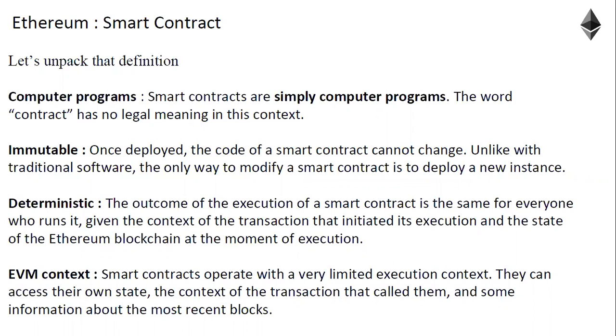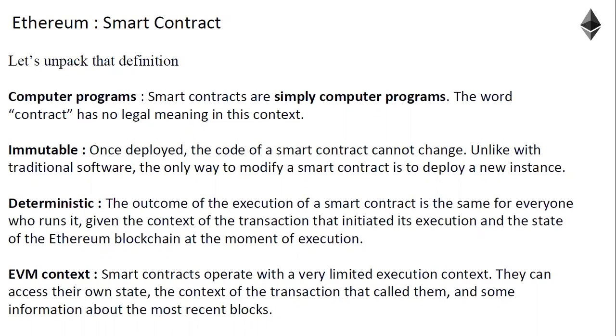Okay, and unlike with traditional software, the only way to modify a smart contract is to deploy a new instance. That means if there is a new agreement or new business rules based on which you want to have a smart contract, you can't update the old one. You need to create a new smart contract with updated rules. The old one will be there, but you will just change the API. Okay, from front end to back end, you will change the API and it will be taking to different smart contract.